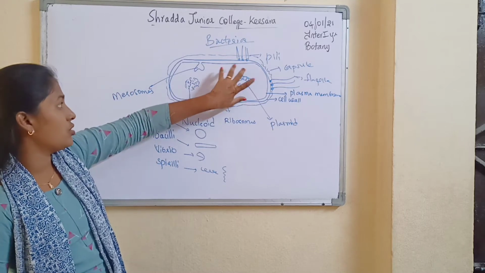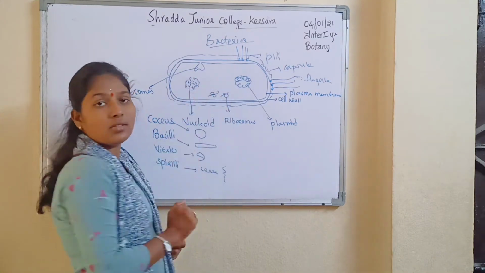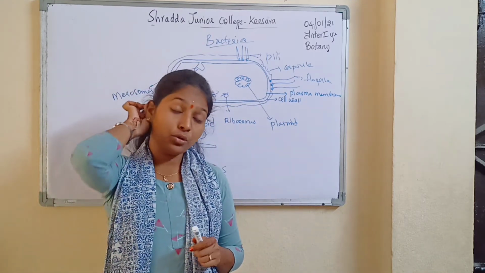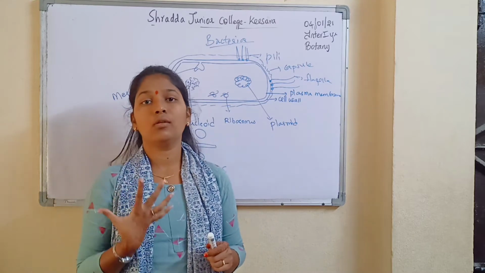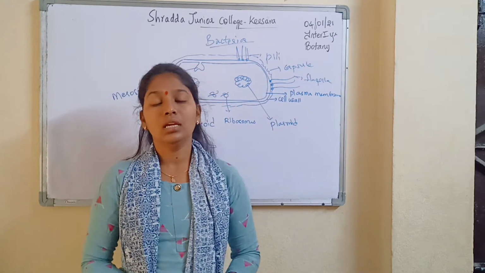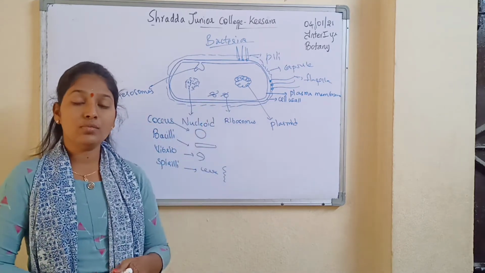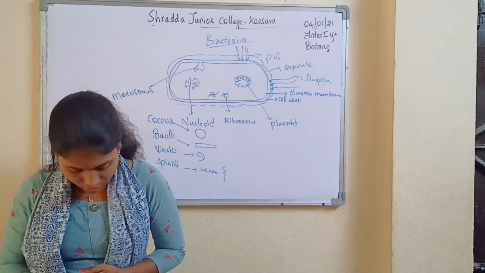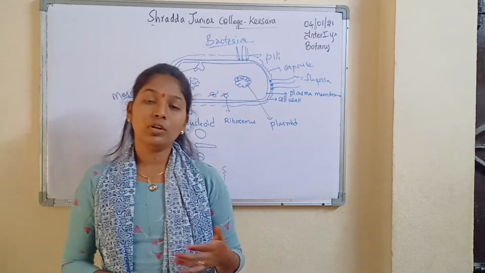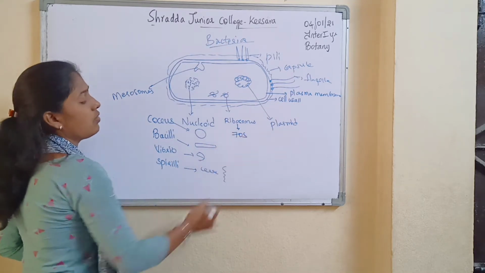Now moving to the internal structure, this is the total cytoplasm. The living content inside a cell, we call it cytoplasm. Cytoplasm contains many cell organelles, enzymes, proteins, and DNA. So these are all present. The first thing in this cytoplasm is the ribosomes. The main function of these ribosomes is that they help in the formation or synthesis of proteins. And remember one thing, these ribosomes in this prokaryotic cell are 70S type.